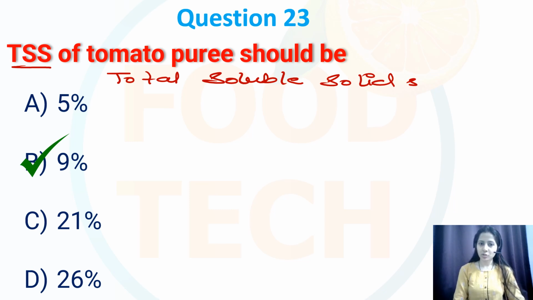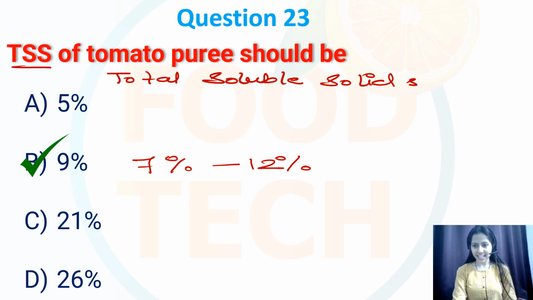And in case of tomato puree, the TSS level can vary depending on various factors like the ripening of the tomatoes or the processing methods used for making the purees. So the TSS level of the tomato puree is around 9%, although it can range from around 7% to 12% depending on the desired consistency and the sweetness. So over here correct option is option number B, that is 9%.